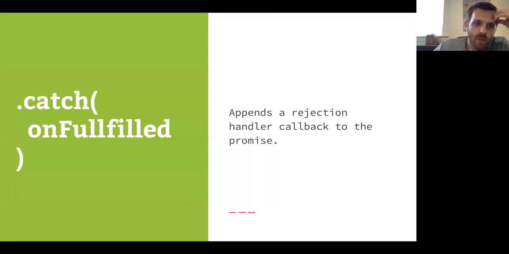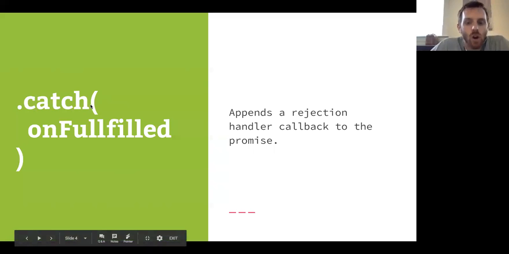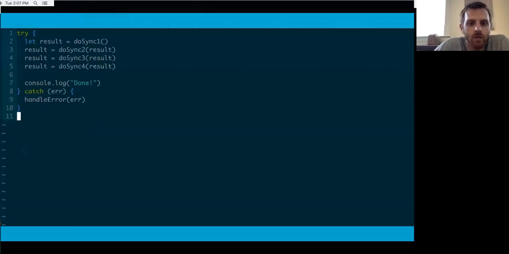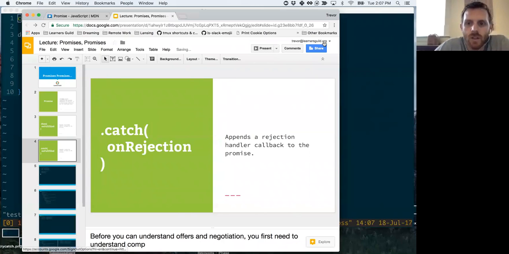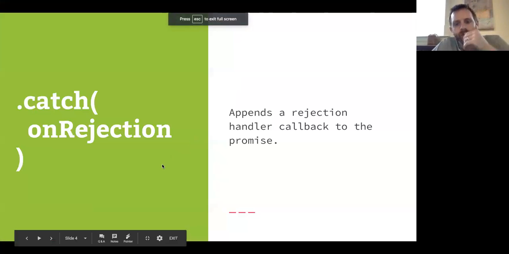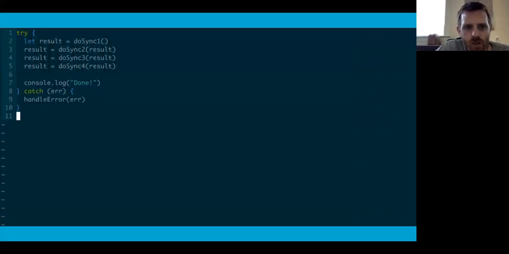And there's a second method called catch, which is similar, but it registers a callback to be handled on rejection. And this slide is wrong. This should say on rejection. We'll look more into the implementation details of that, but first, let's look at the problem that we're trying to solve with promises.